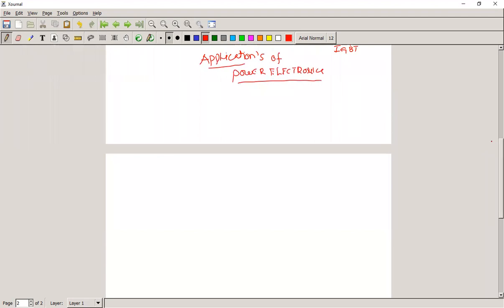One is armature voltage control. The second one is field flux control.